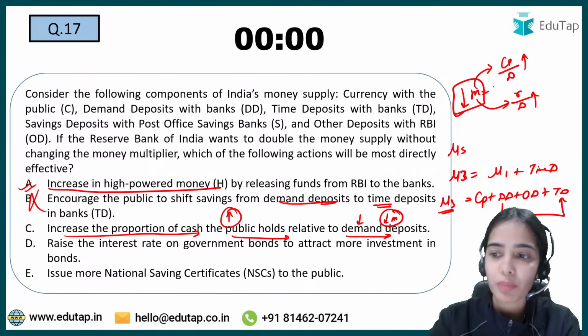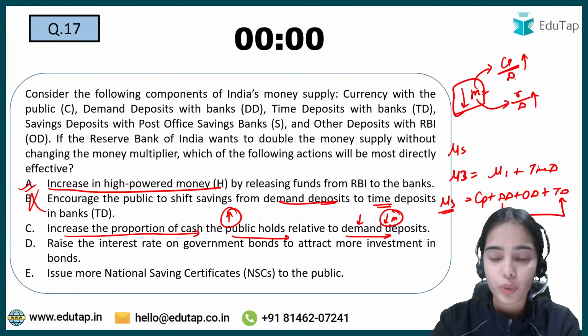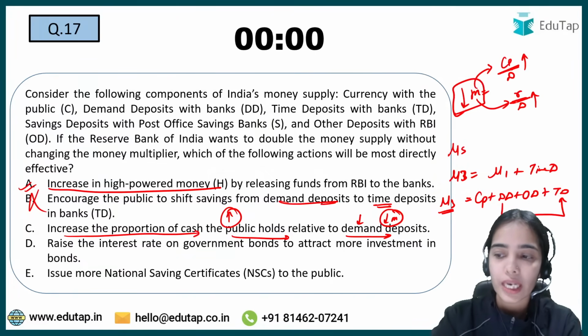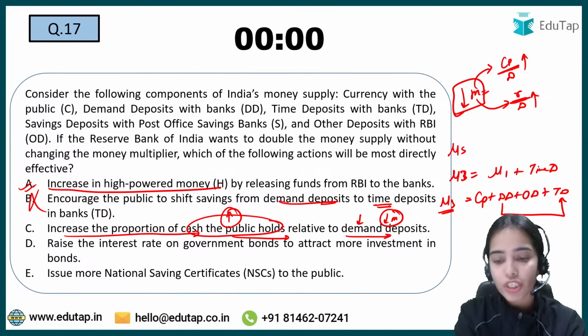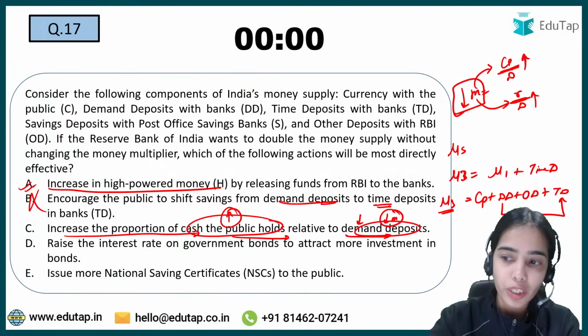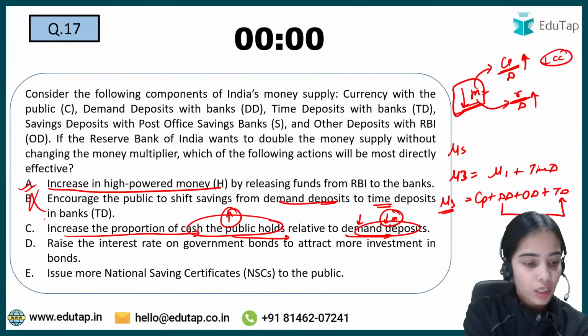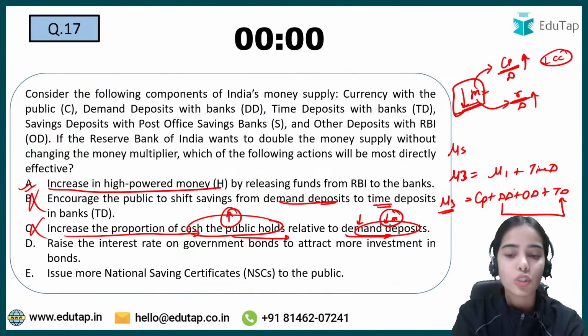Remember that the money multiplier has an inverse relationship with currency to deposits and reserves to deposits. So if the public holds more cash in relation to deposits, there will be less credit creation and a lower money multiplier. Okay, so remember this. So this is not true, because if the money multiplier is decreasing, the money supply should decrease, not increase.